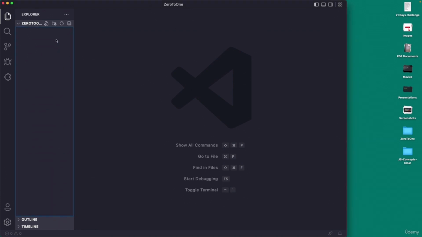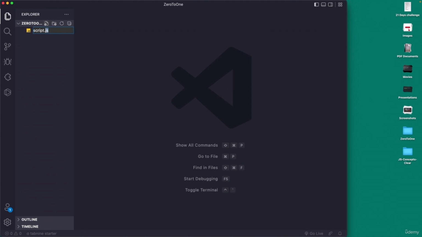Now over here you can see we have 4 icons. I will not bore you with all of this. If you click this icon, it will suggest that by clicking this icon you can create a new file. Similarly, you can create a new folder. We are just going to create a new file and we will name it script.js.